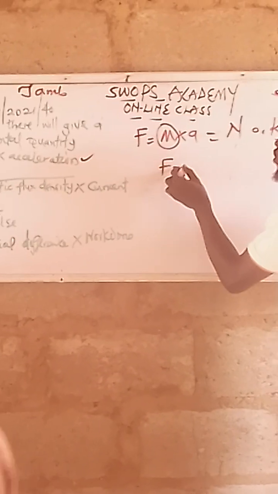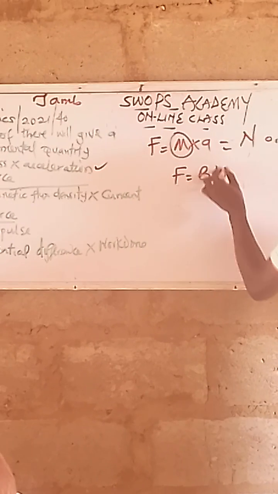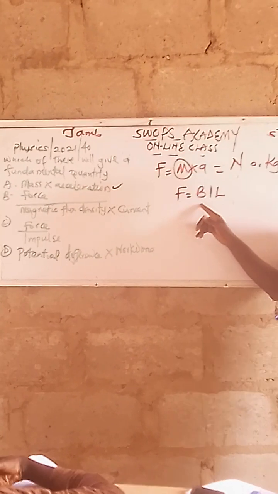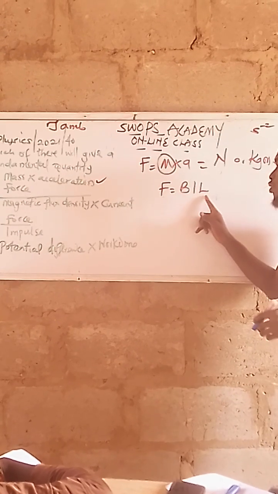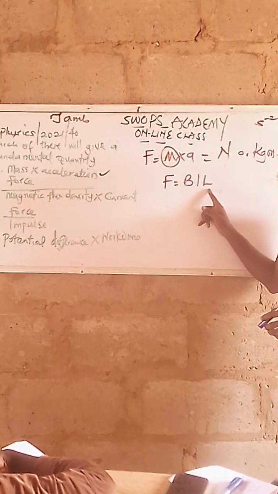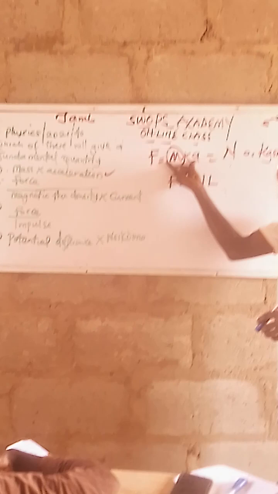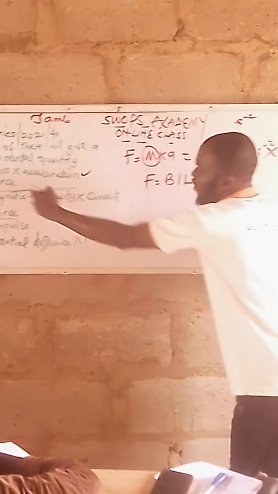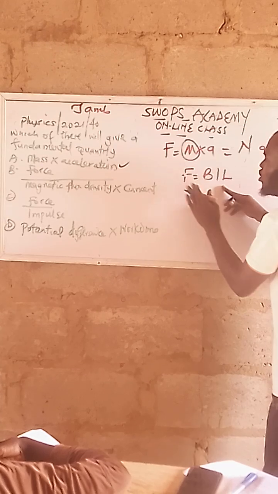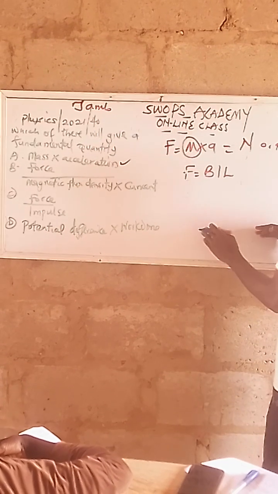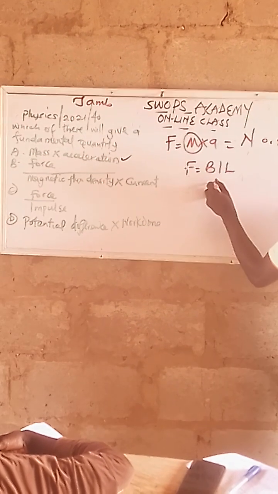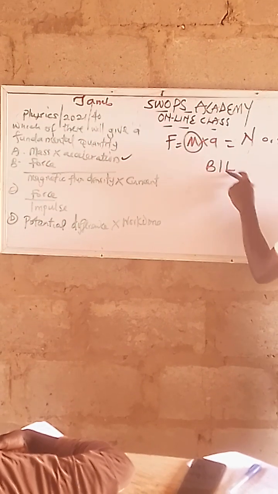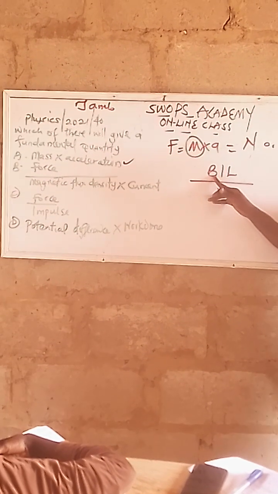We have the force to be BIL, where B stands for magnetic flux density, I stands for current, and L stands for length. This force is different from the earlier one. Each topic tells us how the force is going to be. Now, wherever I'm seeing force, I'll be putting BIL. Are we together? So since I'm seeing force here, I can have it to be BIL, all upon, this is a force now.